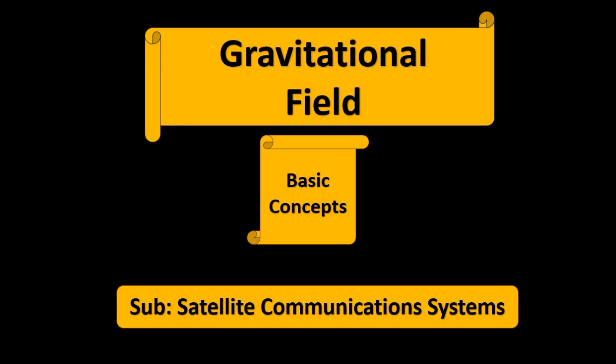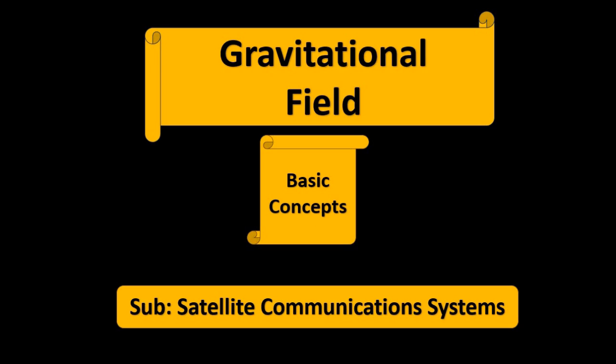Now in our various discussions related to other topics, be it electricity and magnetism or any other, we have discussed electric fields and magnetic fields. Electric fields due to electric charges and magnetic fields due to magnets.